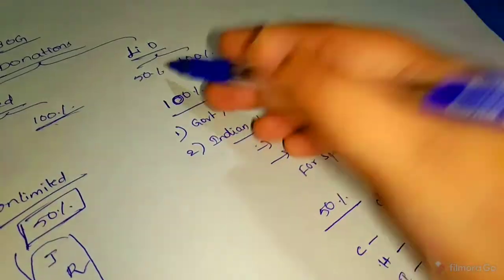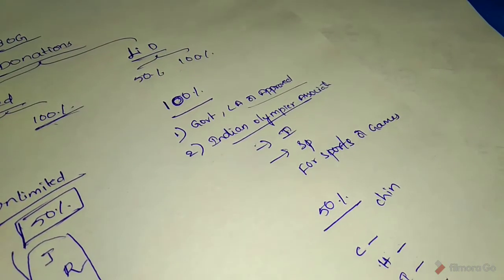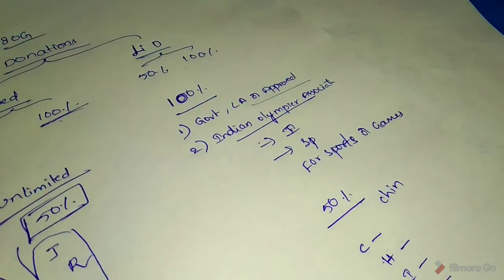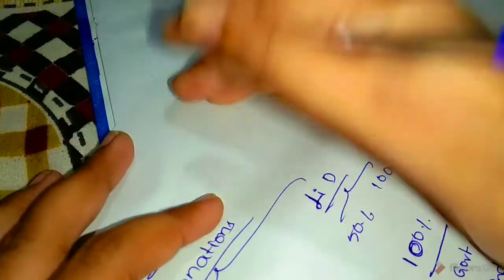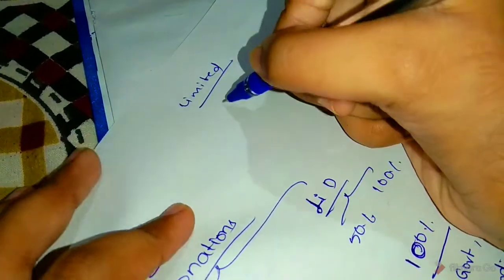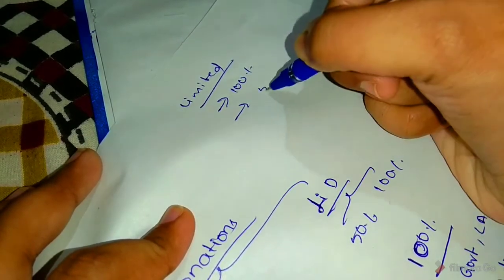In limited deduction, it is allowed in the manner of 100% deduction and 50% deduction.